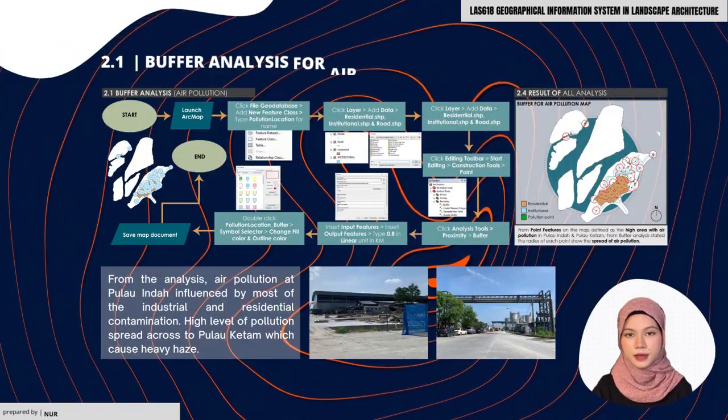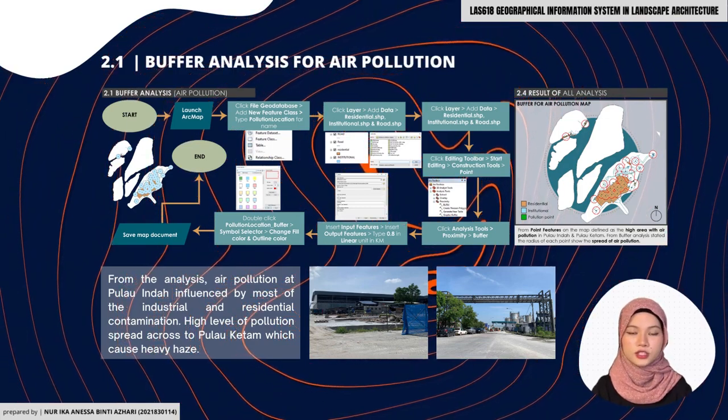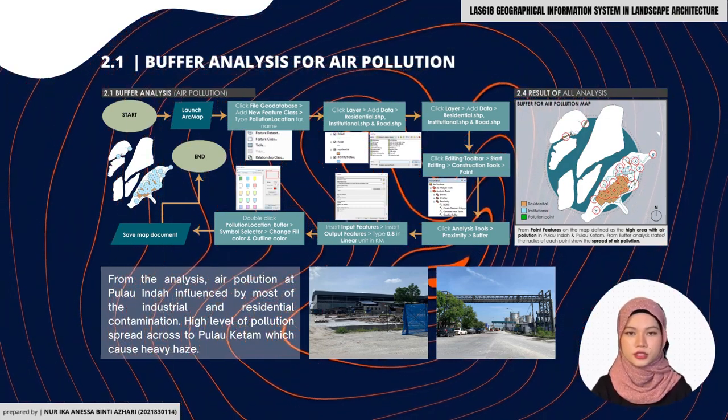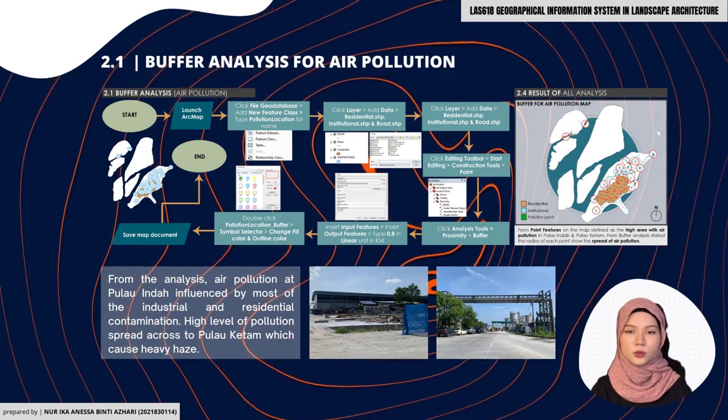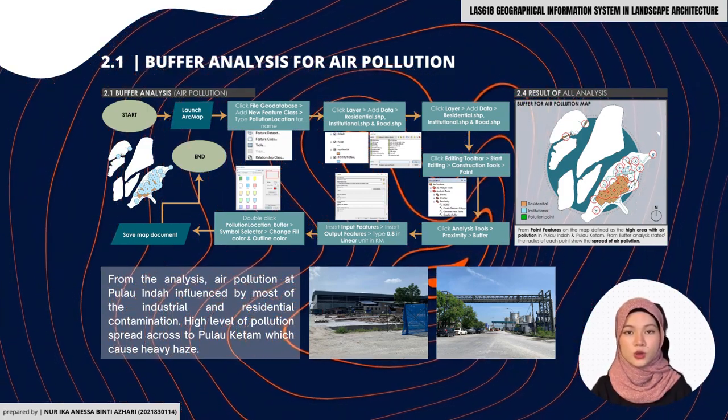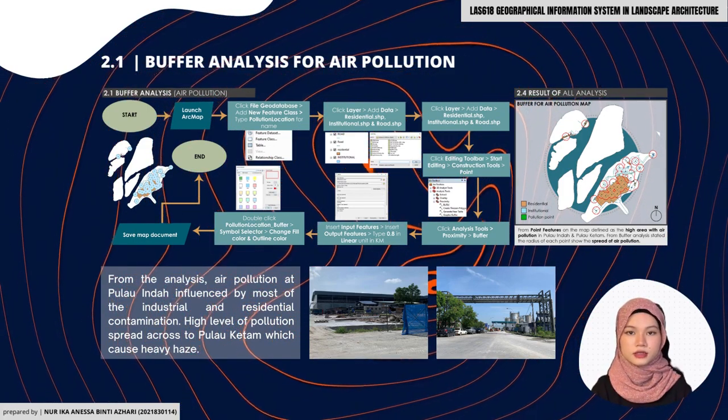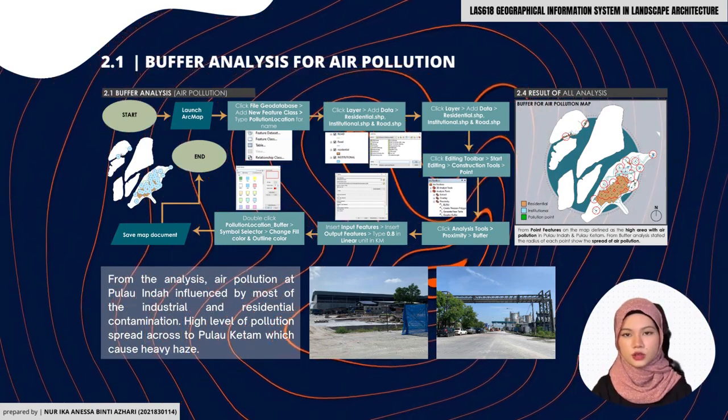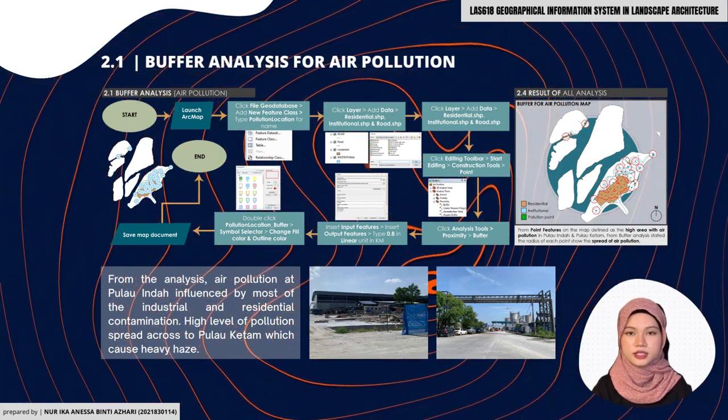From the analysis map, air pollution at Pulau Indah is influenced by most of the industrial and residential contaminations. High levels of pollution spread across to Pulau Ketam, which also cause heavy haze. This also affects the health conditions of living things by giving serious diseases.